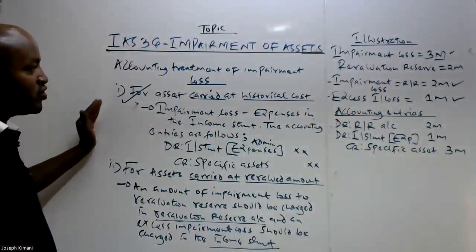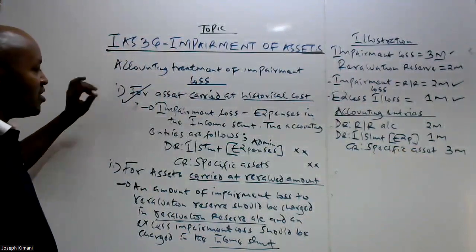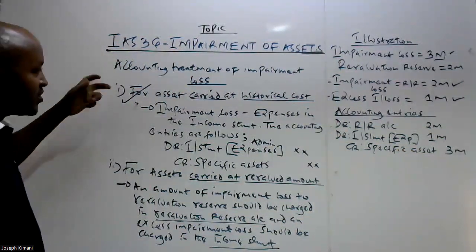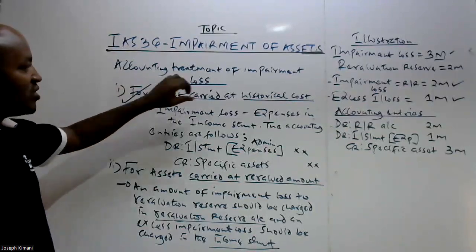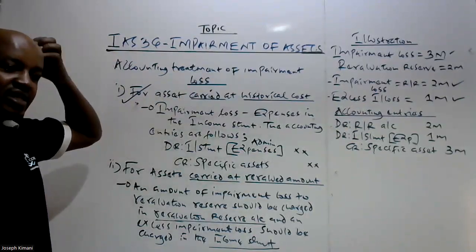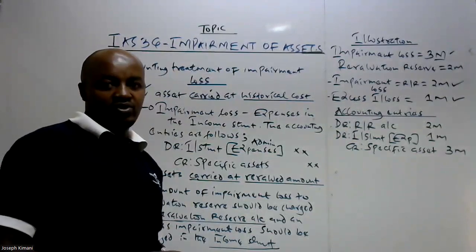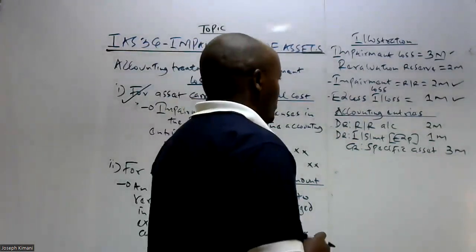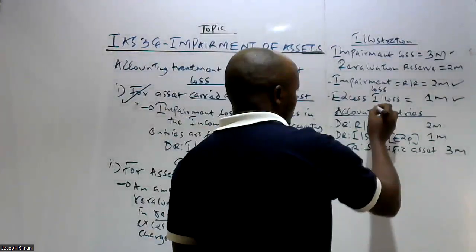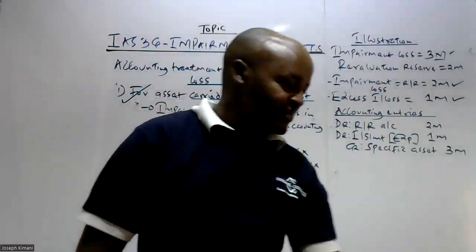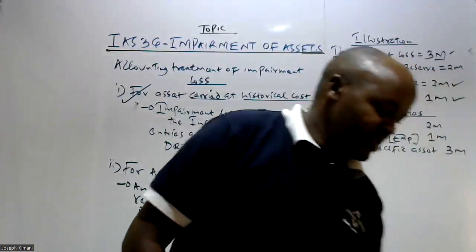How we account for it will depend on whether the asset is carried at historical cost or at revalued amount.